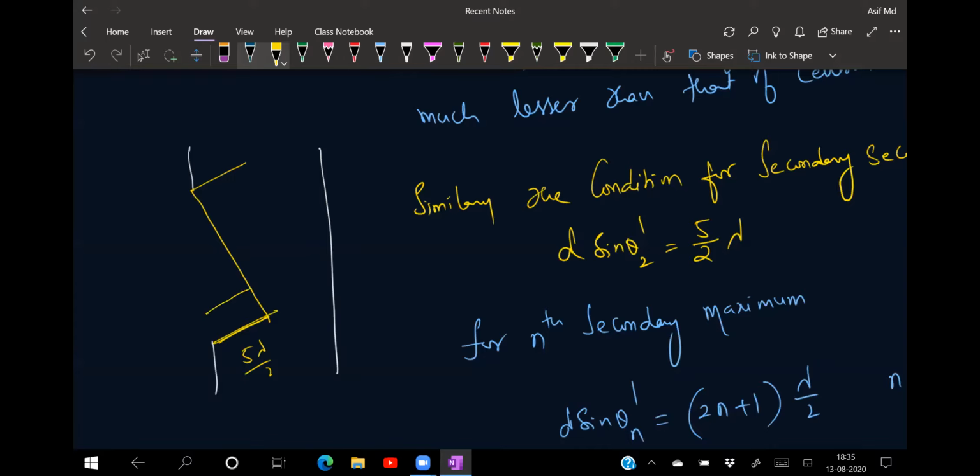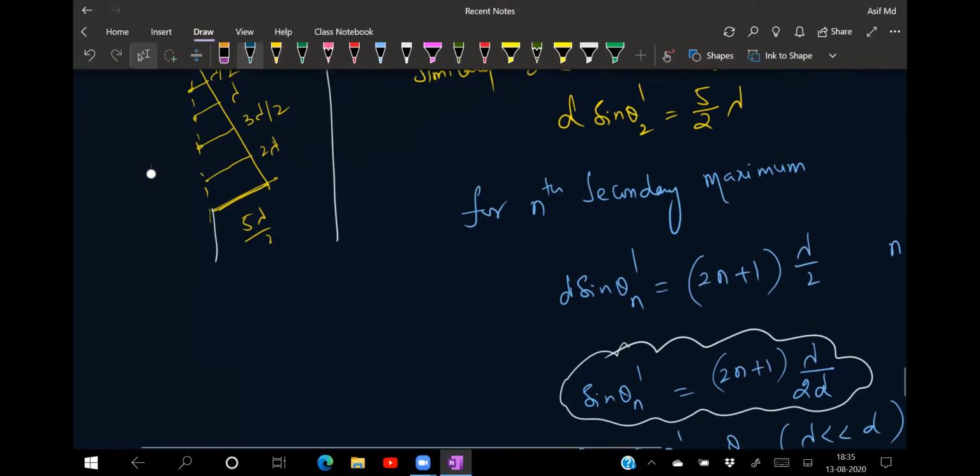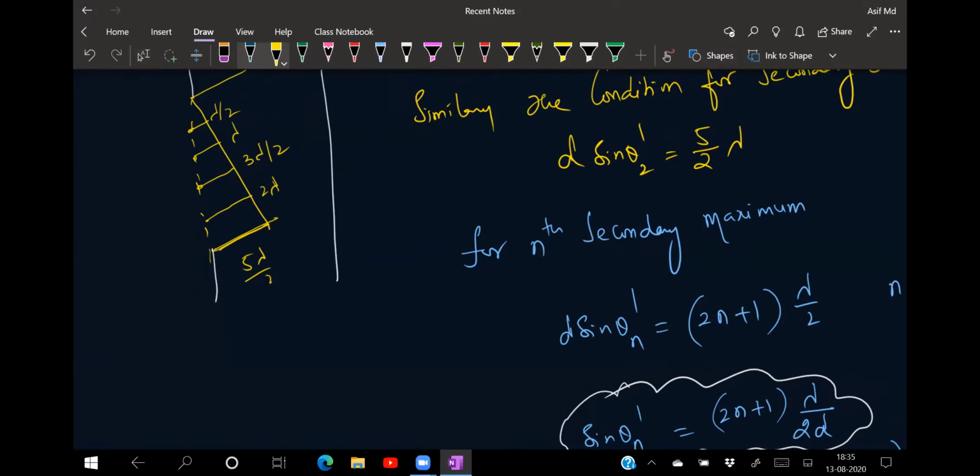So what will the one above it be? This one will become 2 lambda, and this becomes 3 lambda by 2, and this one will become lambda, and this one will become lambda by 2. Right? So this is getting divided into 1, 2, 3, 4, 5 parts. Clear? So for all the lambda by 2 parts, above and below, there will be destructive interference. One will be left out, and because of that one the interference happens. So we are dividing this into how many parts? 5 equal parts.